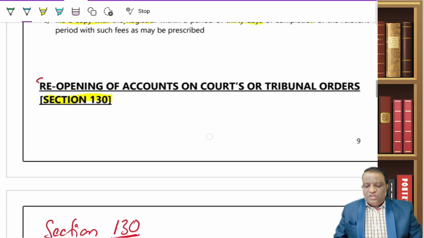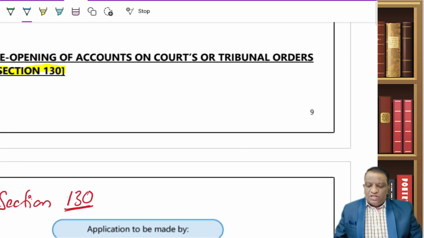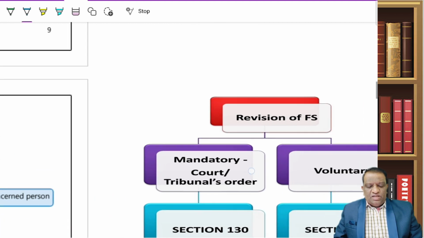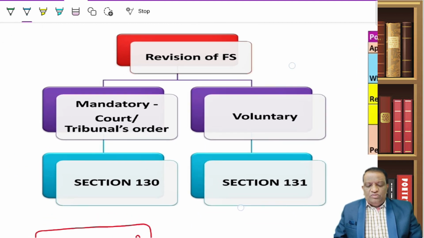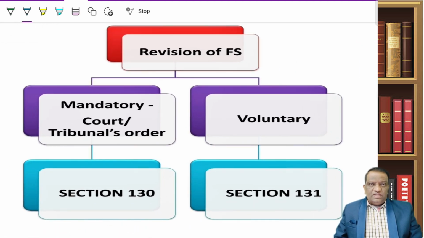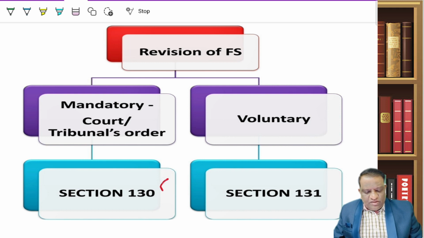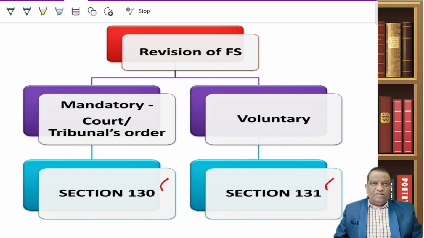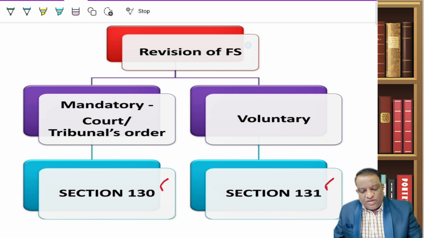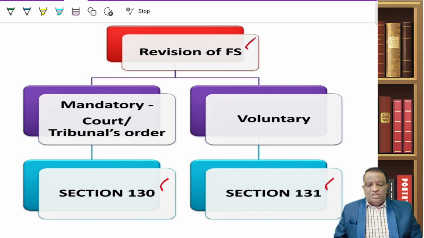So now, opening this material on section 130, which deals with reopening of accounts. To give a summary, when it comes to revision of financial statements, there are 2 sections involved. One is section 130, and the second one is section 131. Both these sections talk of revision of financial statements.